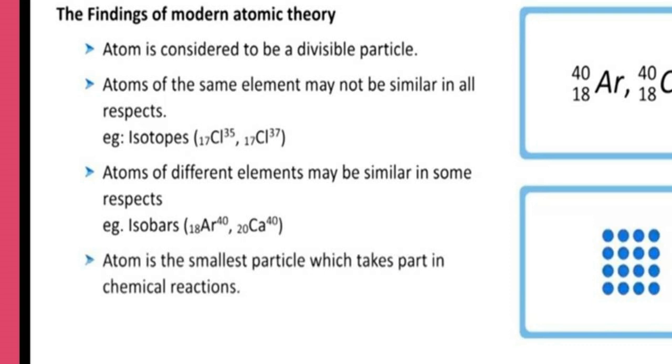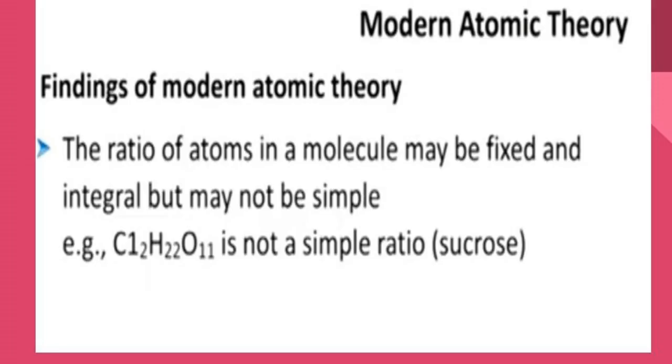Atoms of different elements may have the same atomic mass, that is, be similar in some aspects; these are called isobars. Ar-40 (argon 18) and Ca-40 (calcium 20). Atom is the smallest particle which can take part in chemical reactions. The ratio of atoms in a molecule may be fixed and integral but may not be simple.